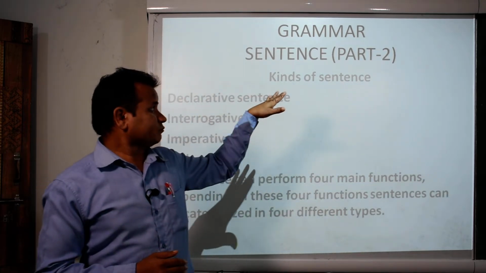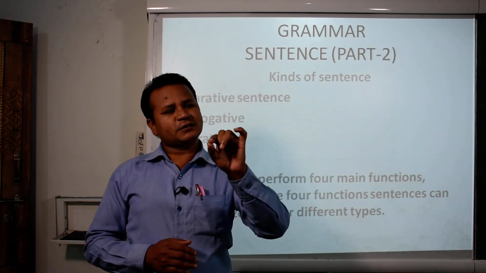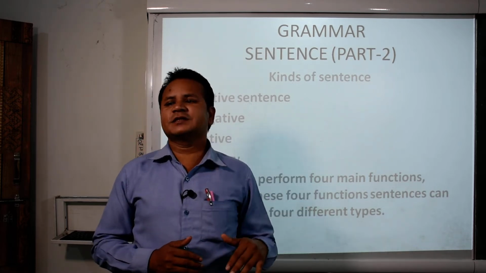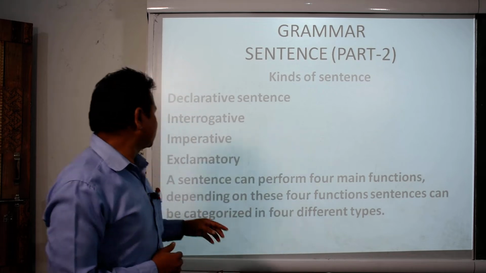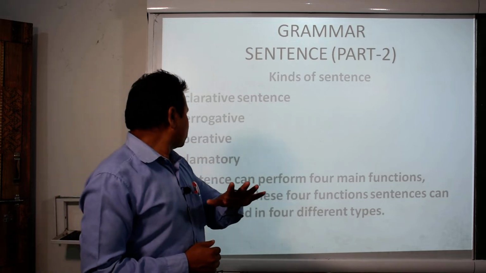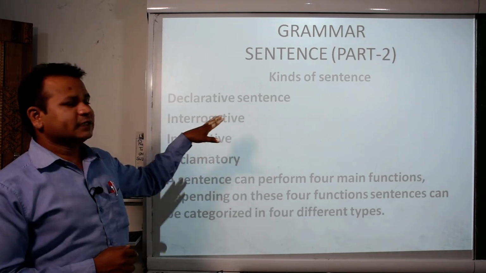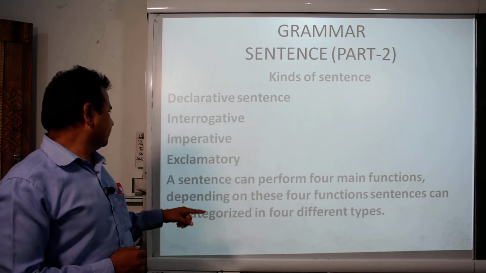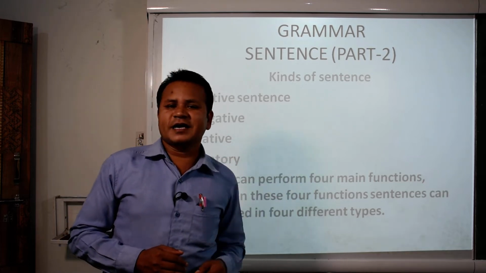You can see here, this is part 2. In the previous part we discussed the definition of the sentence, what are the parts of the sentence, and what are the important or basic things for the sentence. Let us see kinds of sentences. Generally there are 4 kinds of sentences. You can see here, first one is declarative sentence, second interrogative, third imperative, and fourth exclamatory sentences. So these are the kinds of sentences.